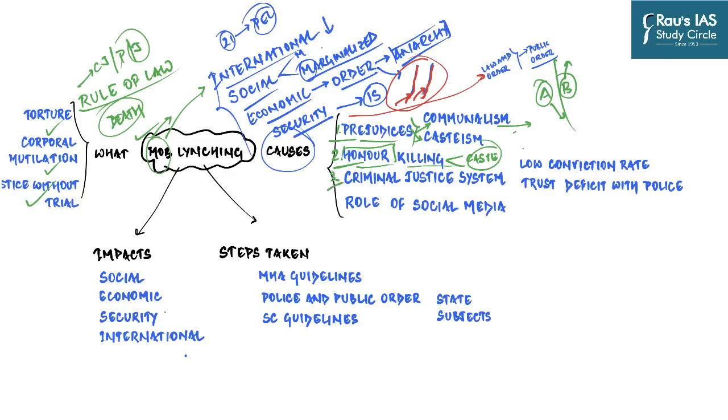For example, one of the culprits is our criminal justice system. Because people have felt since a long time that the conviction rate from our judiciary is very, very low. And even when the convictions are finally made, it takes decades for a criminal to be announced as a culprit and not just an accused.